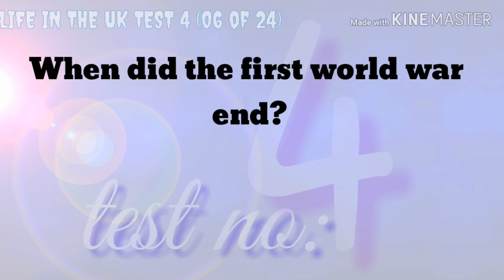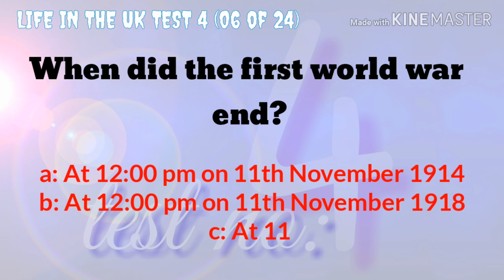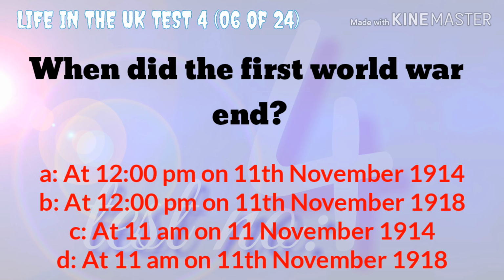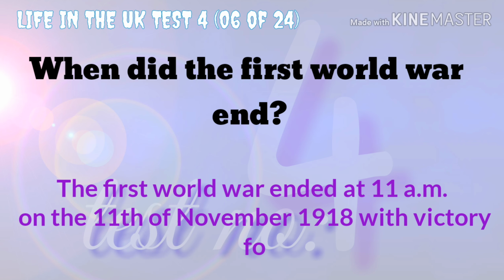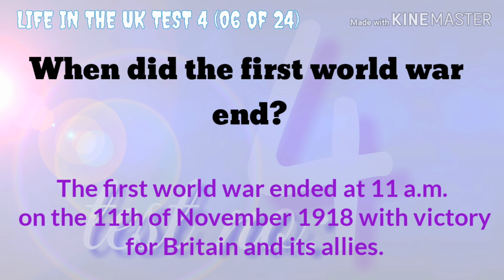When did the First World War end? At 12 p.m. on the 11th of November 1914. At 12 p.m. on the 11th of November 1918. At 11 a.m. on the 11th of November 1914. Or at 11 a.m. on the 11th of November 1918. The answer is at 11 a.m. on the 11th of November 1918.